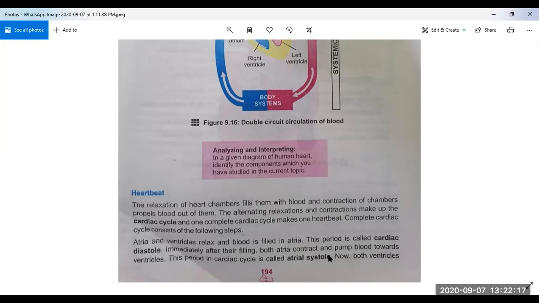So the next step is ventricular systole. This is atrial systole. Now we will discuss ventricular systole. So both ventricles, come to next page.